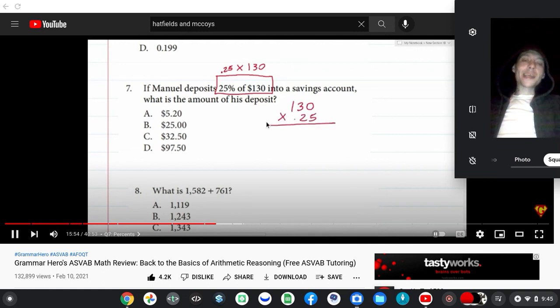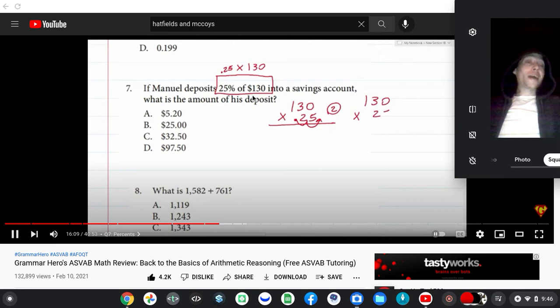As you can see, we're multiplying a whole number by a decimal. To make this math a little bit easier, let's get rid of this decimal by shifting it two places to the right. So 25% was 0.25, and this becomes 25, and the 130 stays as it is.